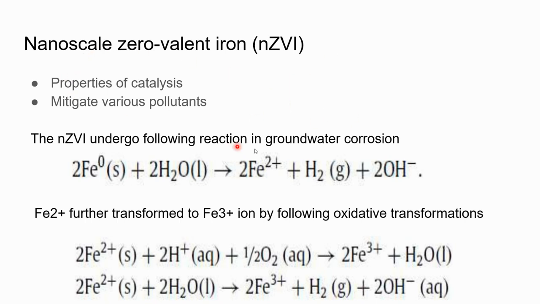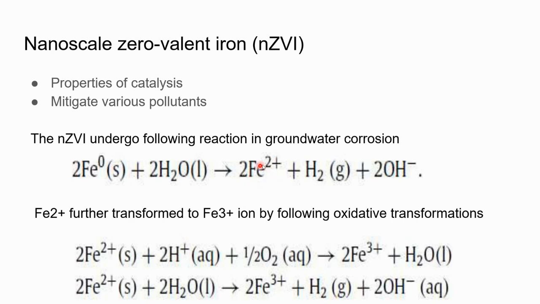The mechanism of action of nano zero valent iron in contaminated sites is transformation of Fe0 to Fe+2. And then the Fe+2 is further converted, with the help of oxidative transformation, into Fe+3. So here you can see the reaction in which the nano zero valent iron is undergoing the reaction in groundwater, which has groundwater corrosion. First of all, Fe0 is converted into Fe+2.